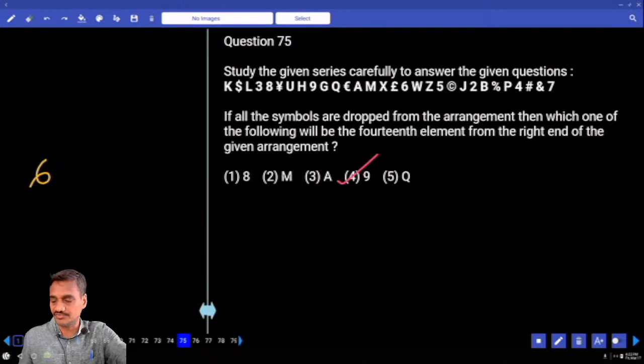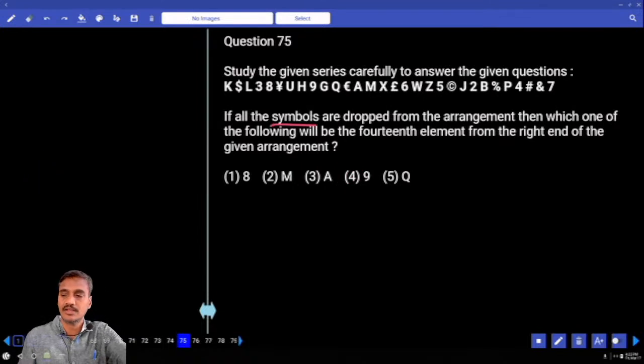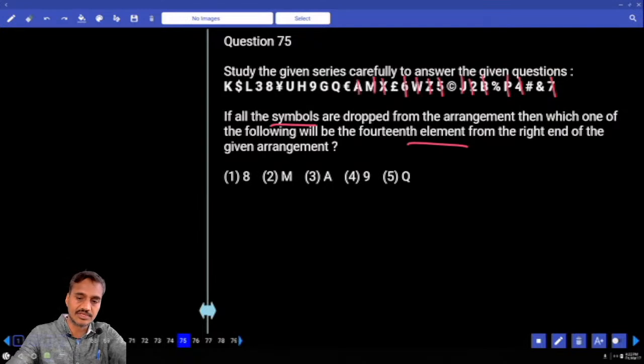The next one is 75. If all the symbols are dropped from the above arrangement, what are to be dropped here? Symbols. Then which one of the following will be the 14th element to the right of the 14th element from the right? 14th element from the right without the symbols. 1, 2, 3, 4, 5, 6, 7, 8, 9, 10, 11, 12, 13, 14. And so what is your answer? Q, that is the choice for question number 75.